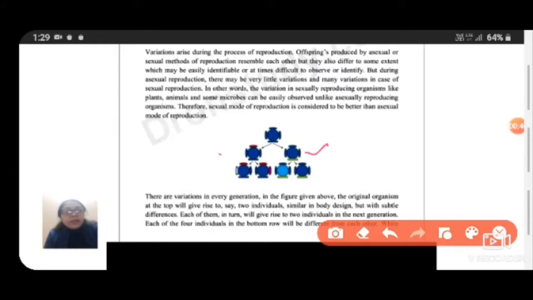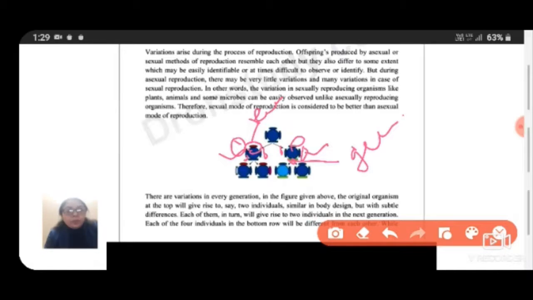So the physical appearance is similar, like one head and two hands in both, and one foot, which is similar. But apart from that, suppose one individual of the generation has a red head and a green foot.